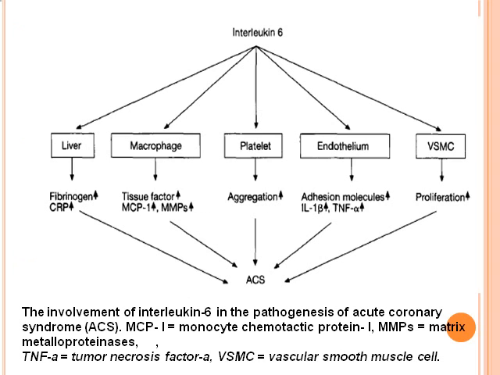So, in brief, interleukin-6 increases the fibrinogen level and the CRP level. In macrophages it increases tissue factors, MCP, that is monocyte chemotactic protein, and MMPs. By activating platelets it increases aggregation, and it increases adhesion molecules, interleukin-1 beta and TNF-alpha, and it increases the proliferation of vascular smooth muscle cells.